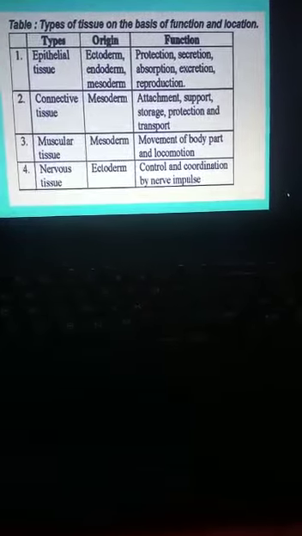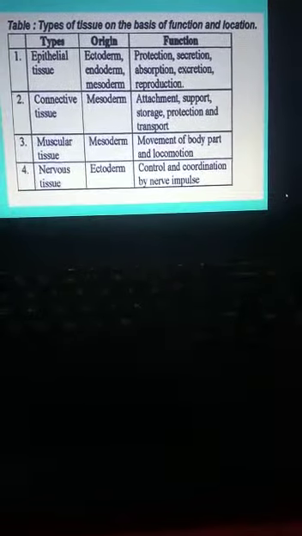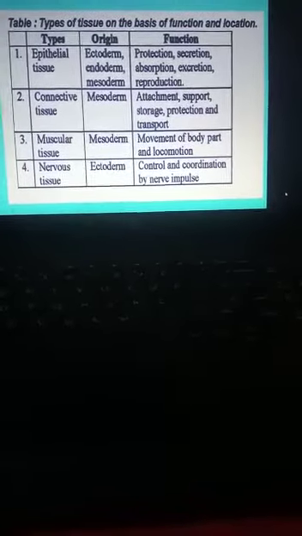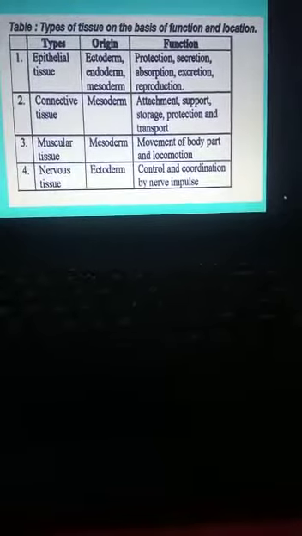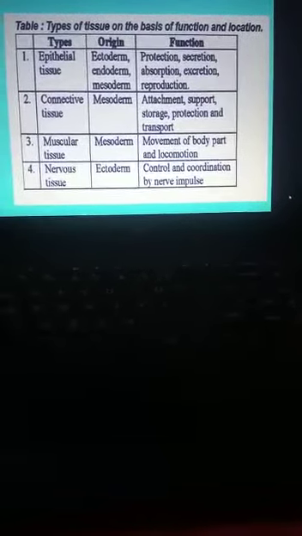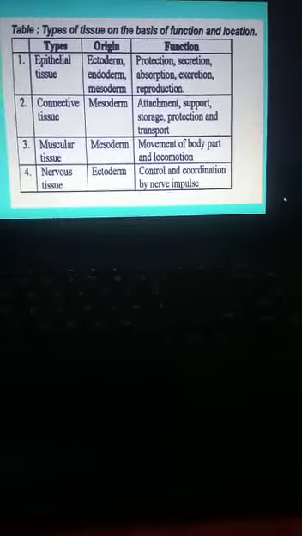These 3 are embryonic layers. When the embryo is formed inside the womb, in that embryonic stage, the 3 layers will be formed. From these 3 layers, different organs will be formed by the process of organogenesis.